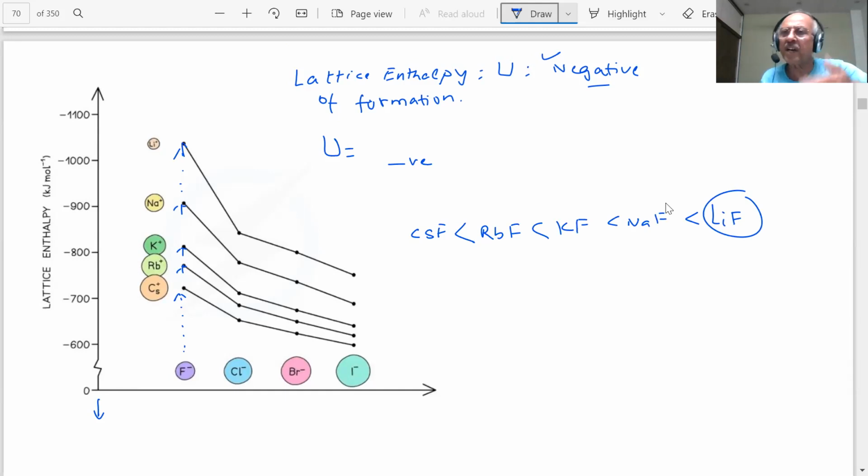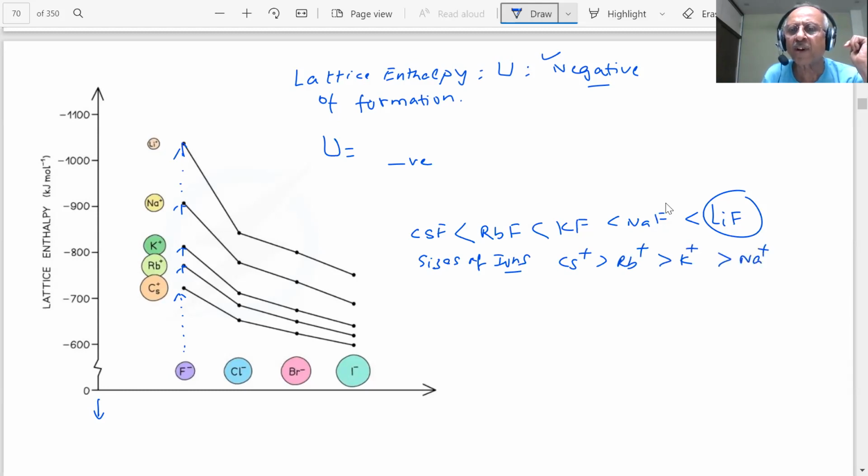And if I dissociate it, then the sign of these values will be reversed. Why? Because of the sizes of the ions here, students. Cesium plus is larger in size than rubidium plus. Rubidium plus is larger than potassium plus. Potassium plus is larger than sodium plus.